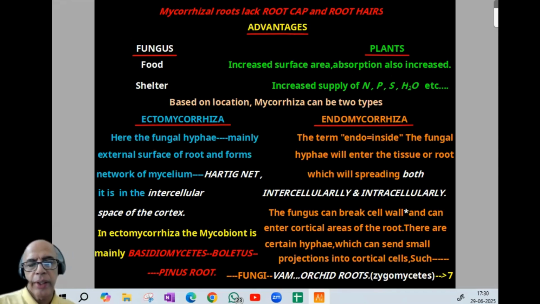Ectomycorrhiza: Hartig net, intercellular, mycobiont normally from basidiomycetes, Boletus and Pinus. While endomycorrhiza can be both intercellular and intracellular. And we can also find small projections into cortical cells, such fungus, VAM, that is vesicular arbuscular mycorrhiza, orchid root, and normally this endomycorrhiza is connected with the zygomycetes.